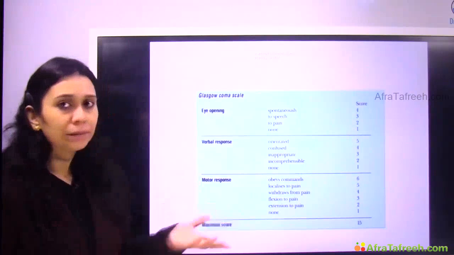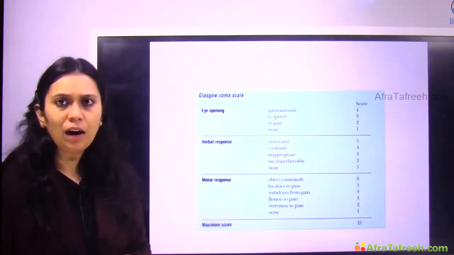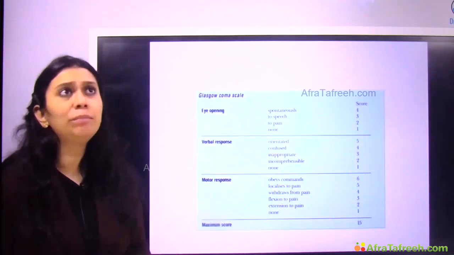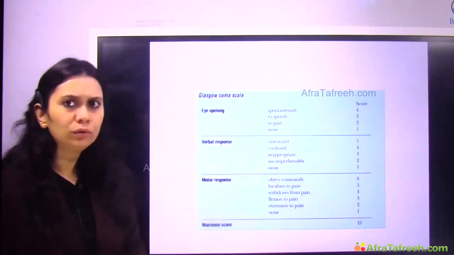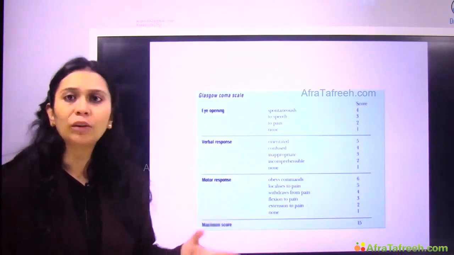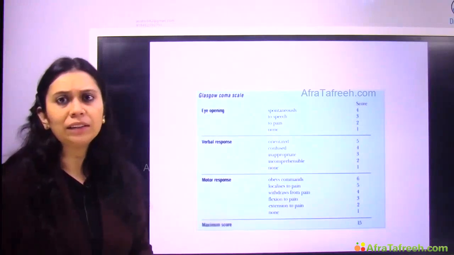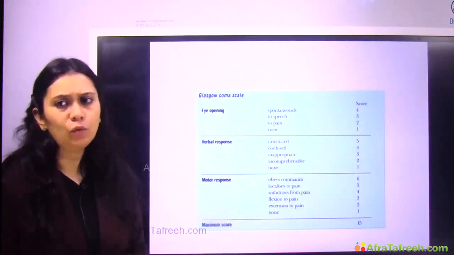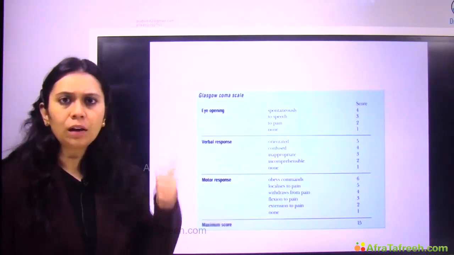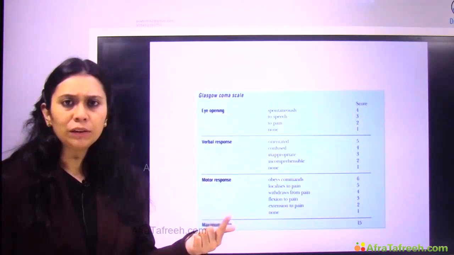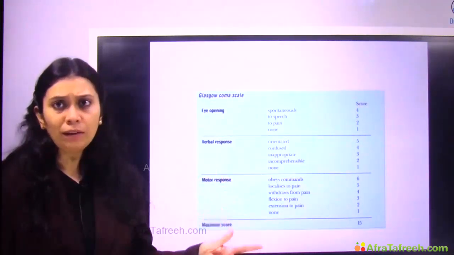And if I give a pain stimulus and then the patient opens his eyes, we give the score 2. And when there is no eye opening, not on speech, not on pain, and we cannot elicit any eye opening, then we give it a value of 1. So spontaneous 4, to voice 3, to pain 2, and no eye opening 1.